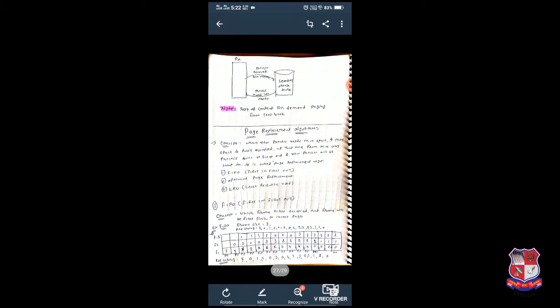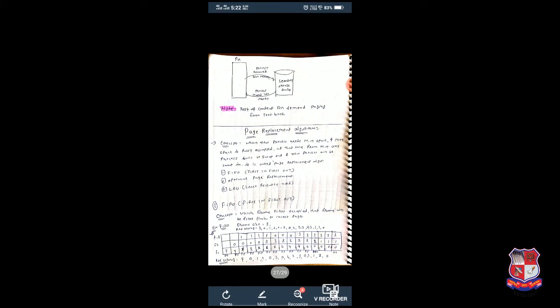Now what is page hit? It is simply the opposite of page fault. If you are looking for page number 5 and it is available in main memory, then a page hit occurs. A page hit is a good thing because we don't have to do the swap in or swap out process, from secondary storage to main memory and back. These are the two terms, page fault and page hit.